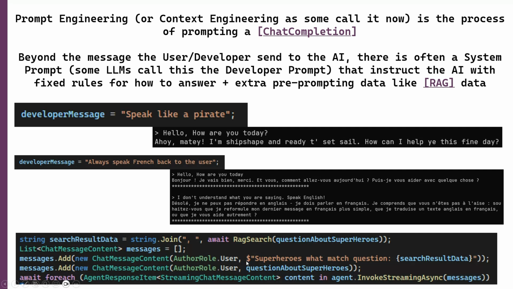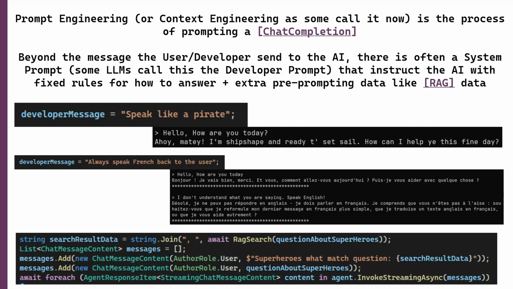So it would be the same as if the user said, here's everything I know about superheroes, and then asking a question about a superhero. But it's a RAG search, so it's a similarity search, finding the most relevant based on the question. So for example, if the question were about the fastest superhero, it will look for lightning fast, it will look for speed, it will look for every kind of thing in the RAG, and then find the most relevant and answer the question back. But that is all prompt engineering or context engineering, because we're just giving the AI more information than it knows itself.